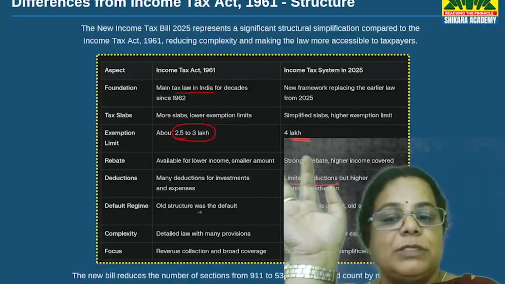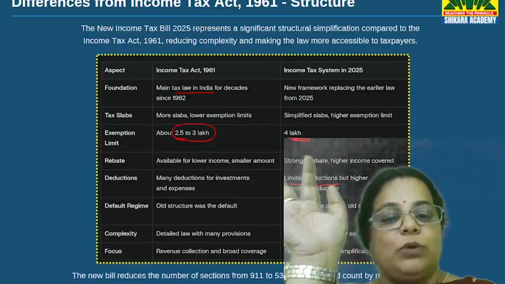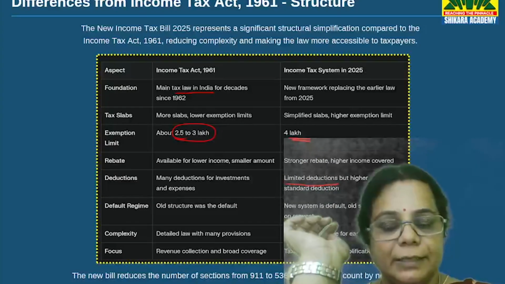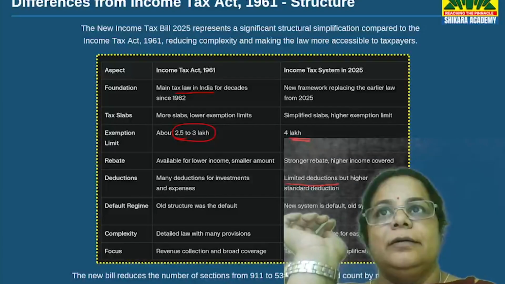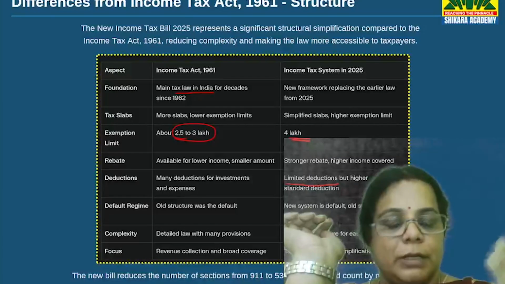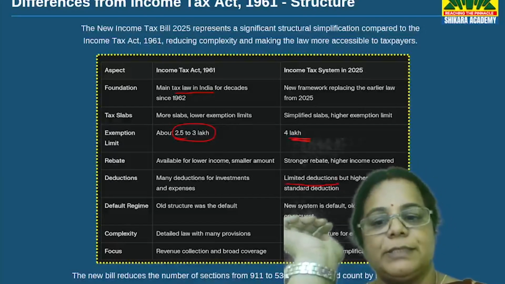Default regime, old structure was the default. New system is default, old system is only on request. See, here basically what will come into existence, only the old law will no longer be in existence. The new law will come into existence.